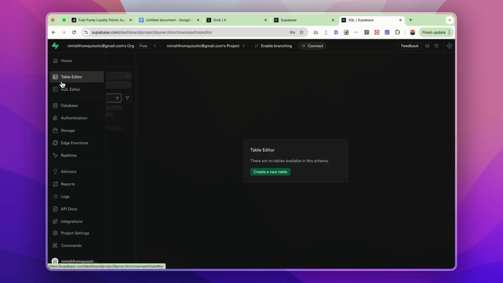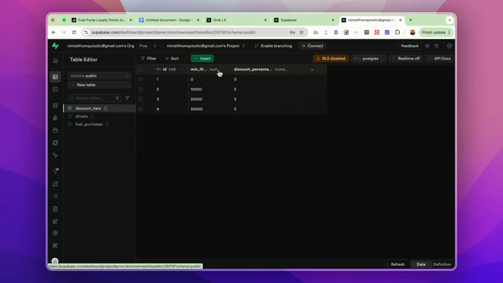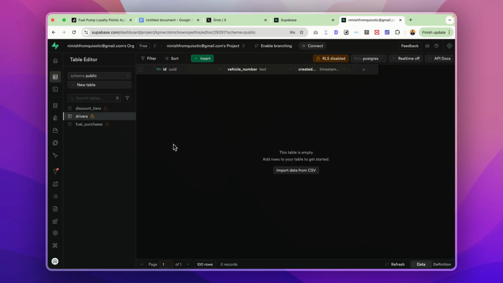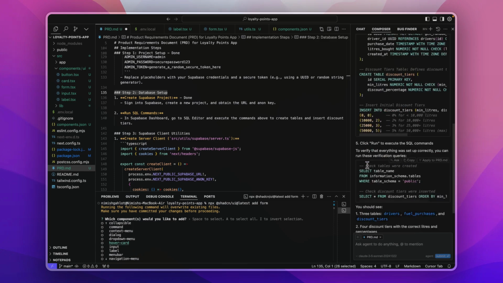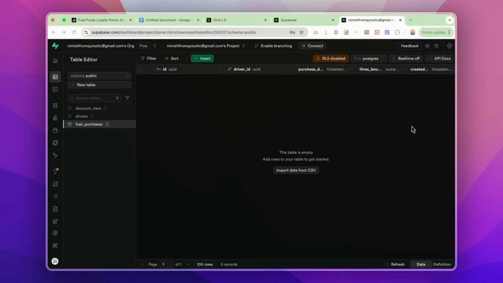Now if I go on table editor, I see that 3 new tables have been created: discount tiers, drivers, and fuel purchases. So this looks fine to me. And let's look at the fifth step. To verify everything was set up correctly, you can run these verification queries. So let's run these verification queries here.